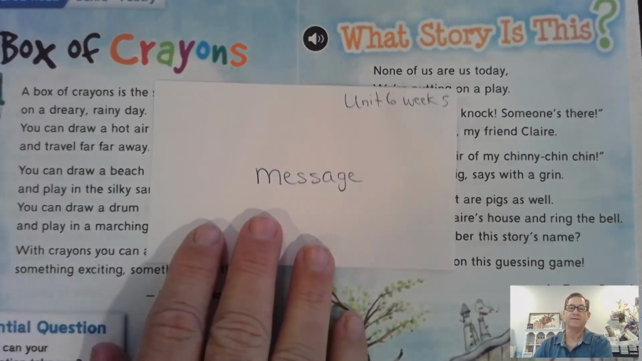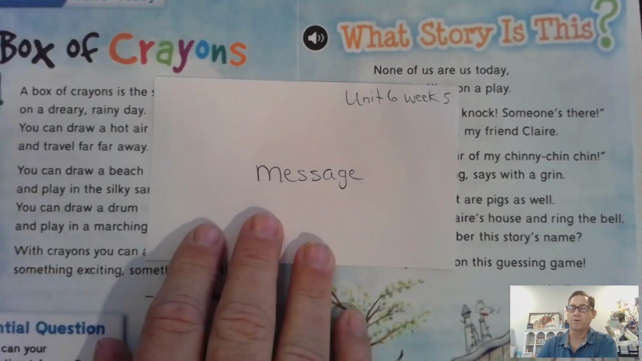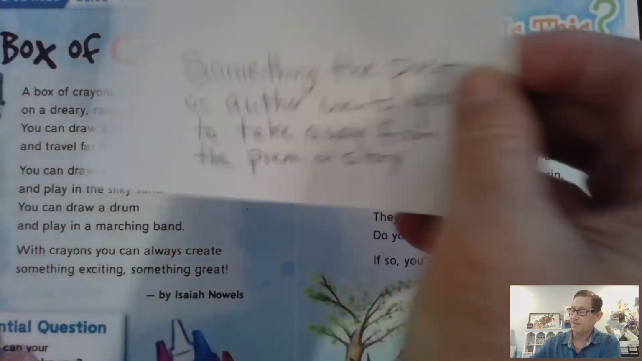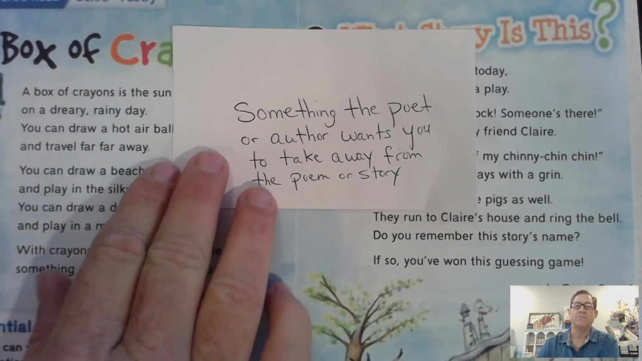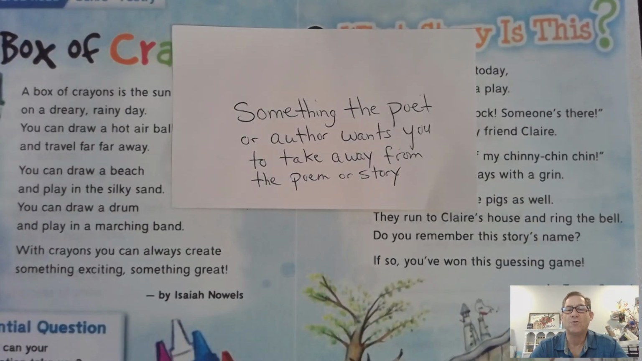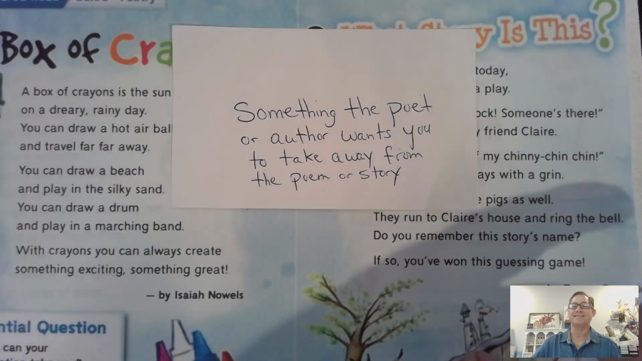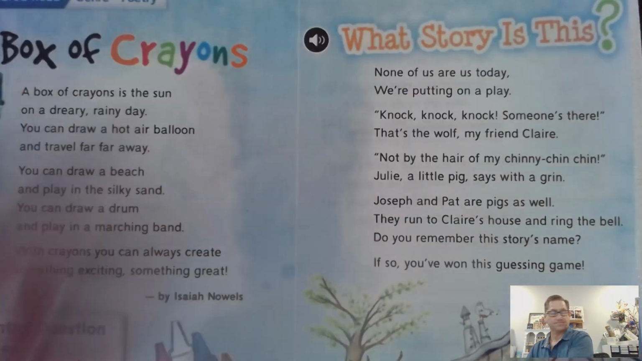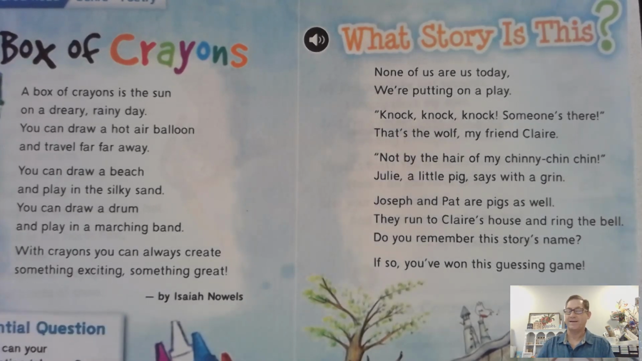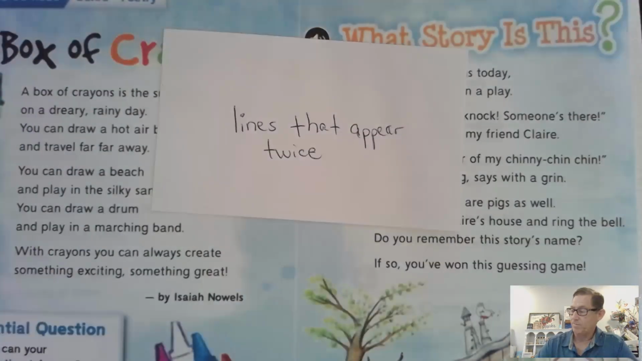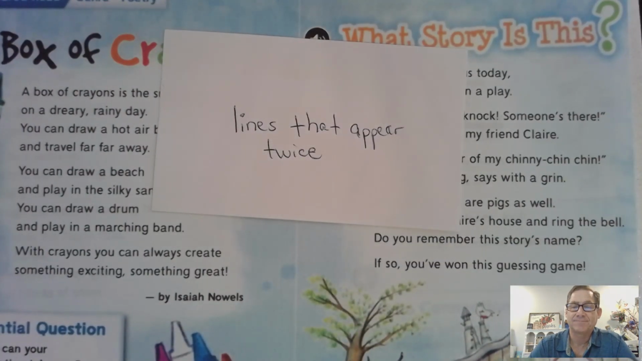The next word is message. What is the poet or author's message? Say that with me, message. So a message is something the poet or author wants you to take away from the poem or story. You think of it almost as, what are they trying to teach you? Okay, and the last idea is the idea of repeated lines. Repeated lines in a poem are lines that appear twice.